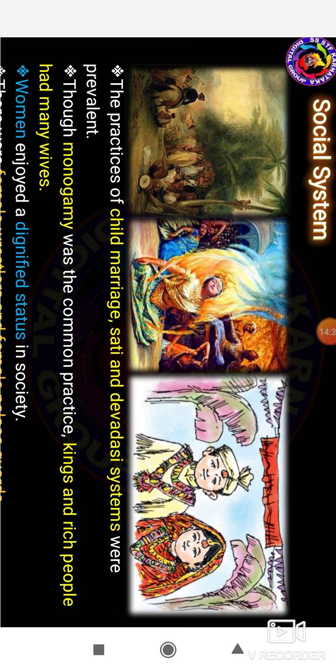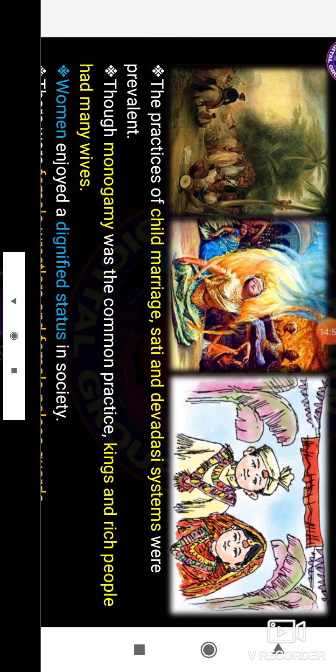was also prevalent, and the king and the rich people had many wives. In that Vijayanagara society, the women enjoyed their dignity. So these are all the practices.